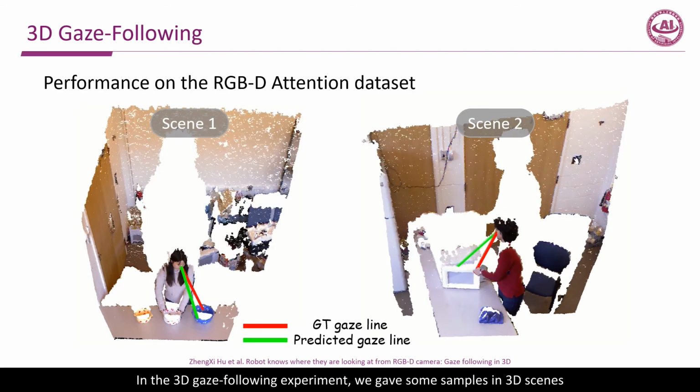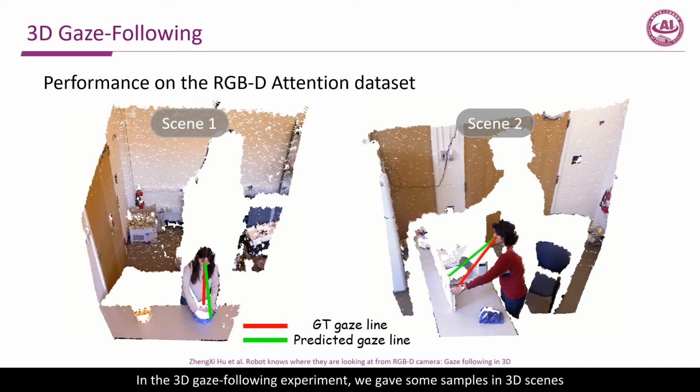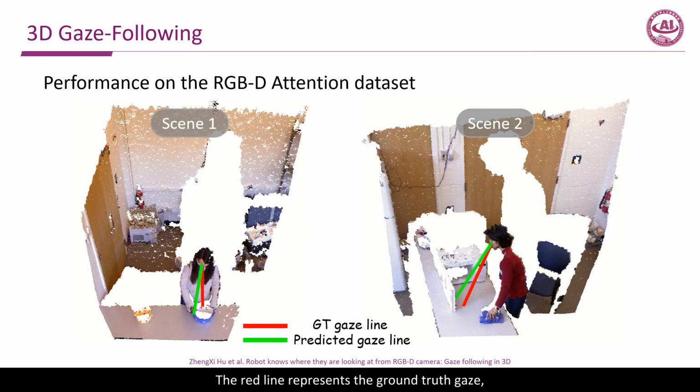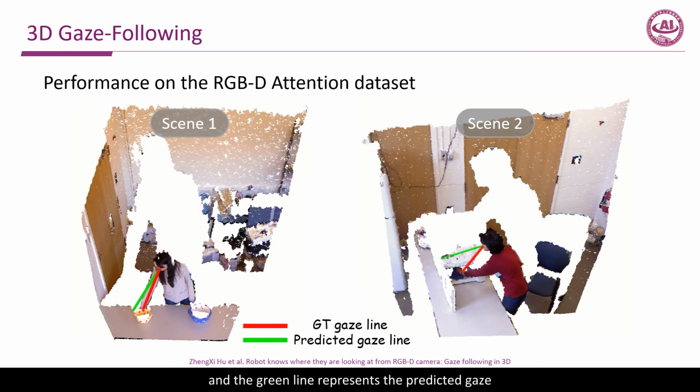In the 3D gaze following experiment, we gave some samples in 3D scenes. The red line represents the ground truth gaze, and the green line represents the predicted gaze.